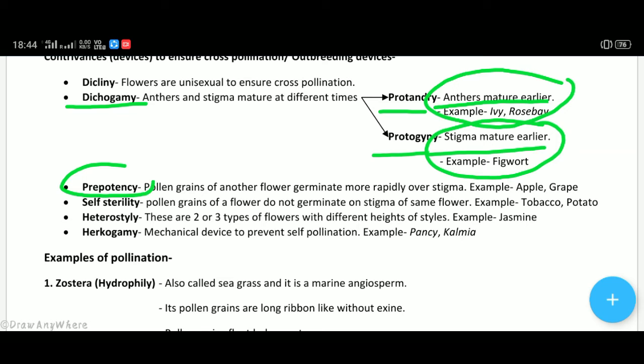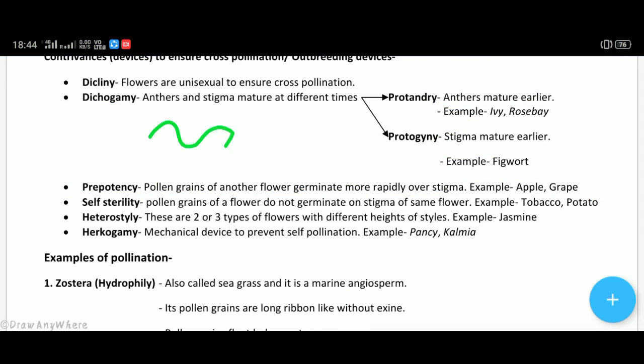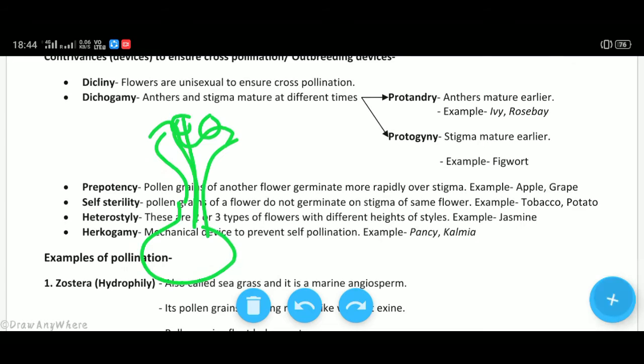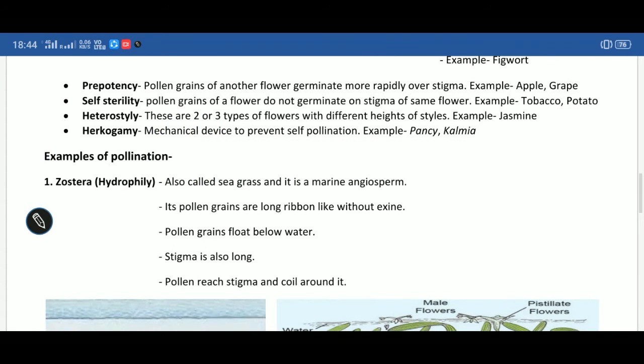Third is prepotency, means pollen grains of another flower germinate more rapidly over stigma. For example, if this is pistil, and pollen grain of some other flower from another plant lands along with pollen grain of its own flower, then the pollen grains of the other plant will germinate earlier. Hence, it is able to pollinate this flower more rapidly. Okay, prepotency we have done earlier.